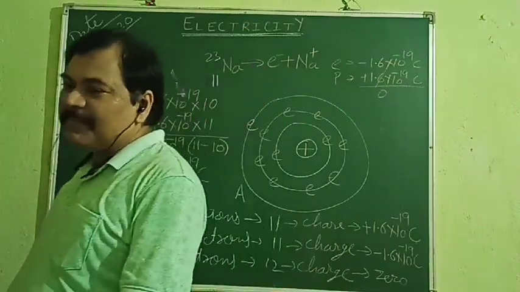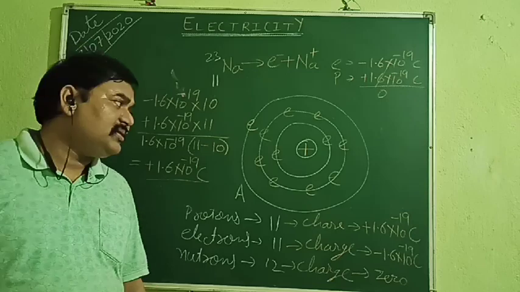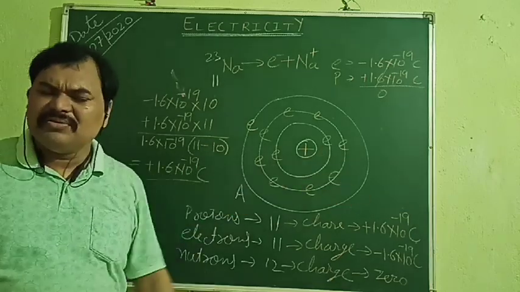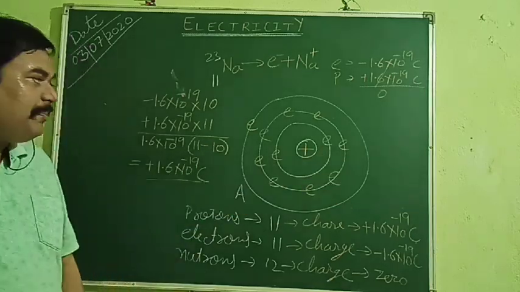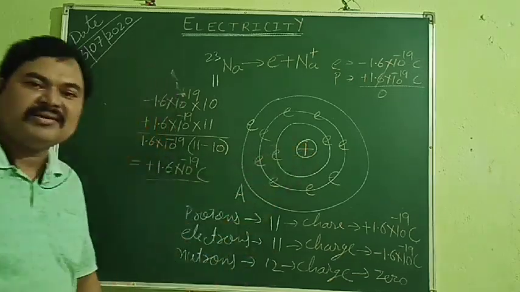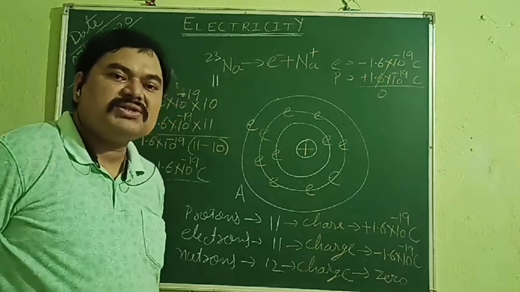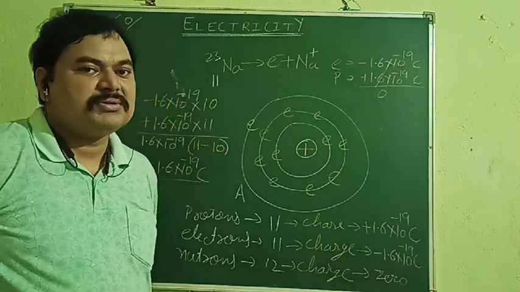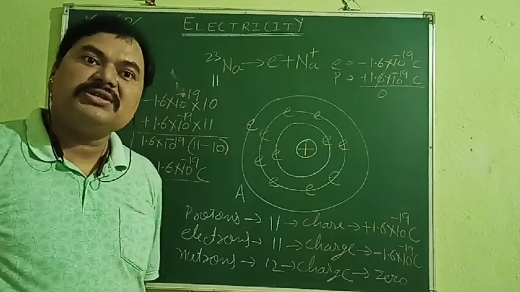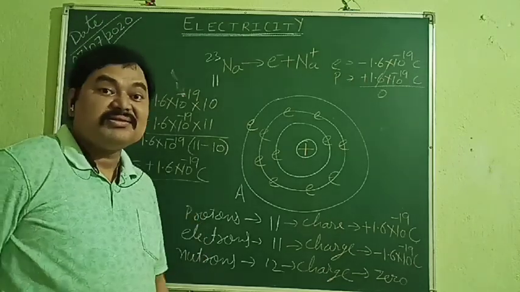Now a question may arise. You may ask, sir, can protons not be given out? No. Because see, my dear children, the force which is holding these protons and neutrons together is called strong nuclear force. It is the strongest force in nature. Out of all natural forces, this is the strongest.